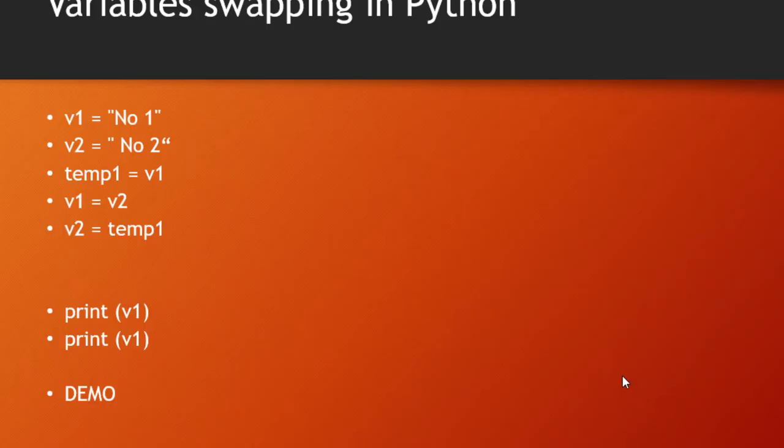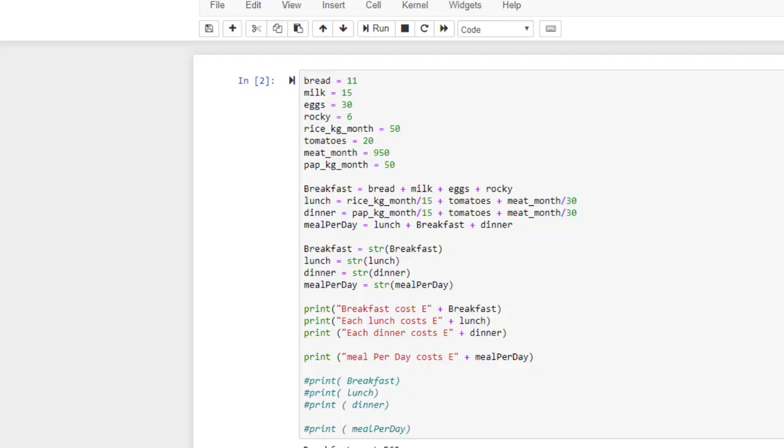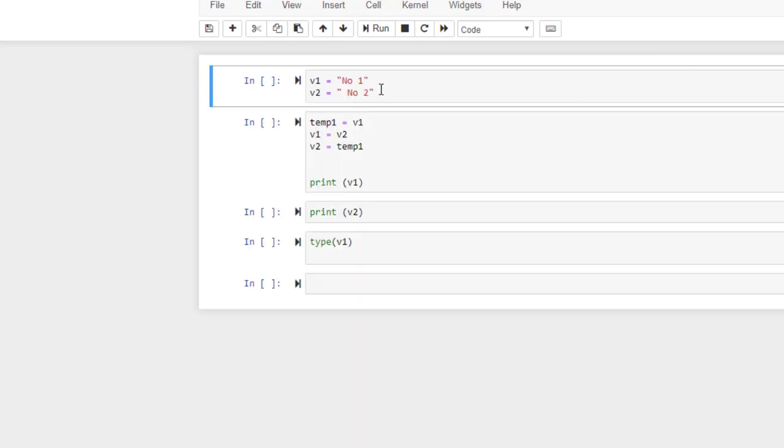In Python, there is need for you to swap. Instead of saying, for example, your variable 1 is equal to number 1 and variable 2 is equal to number 2, and you want variable 1 to become number 2 and variable 2 to become number 1. So the simplest way is here.